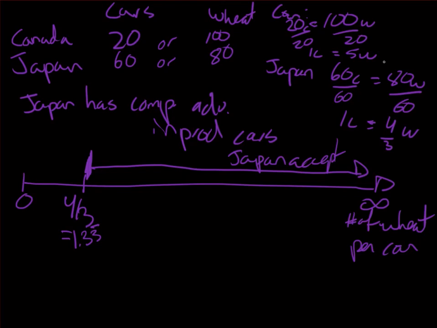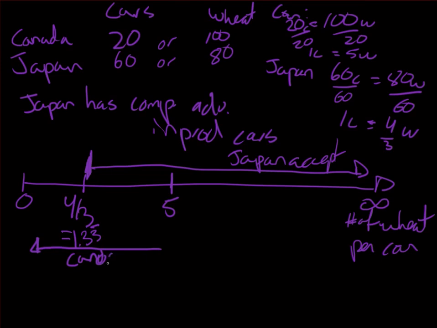So if I say 1,000 units of wheat for one car, I would say, no, if I choose to produce my car myself, I only have to give up 5 units of wheat. Therefore, 5 is the maximum that Canada is willing to give up. You ask it to give 6 units of wheat, it will not be interested, because internally it could do better. So 5 or less, Canada accepts.